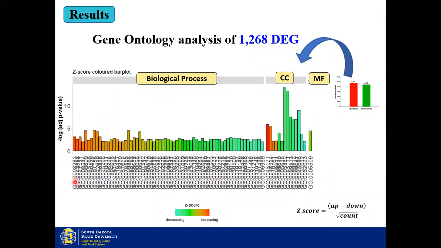This represents a GO term, and this is the C-score. Here it is plotted as minus log adjusted p-value against the C-score. Whatever is seen in orange color has an increased C-score, so those GO terms are upregulated, whereas these ones are downregulated.